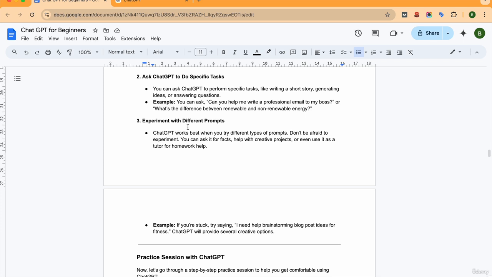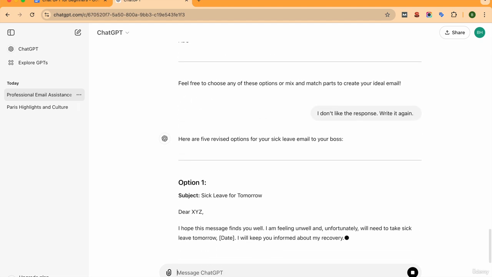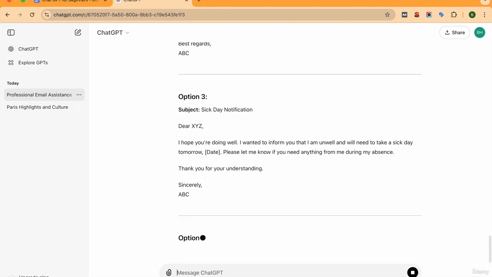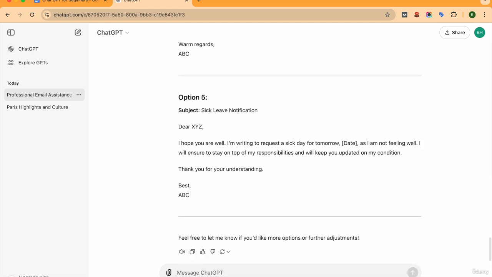Experiment with different prompts. This is what we have learned right now. You need to experiment with ChatGPT and ask it questions. If you're not happy with the answers, just write, "I don't like the response," and it will rewrite it again. If you're not happy with the response, you can just tell it, "The issue is at this particular place," and you can re-edit it.